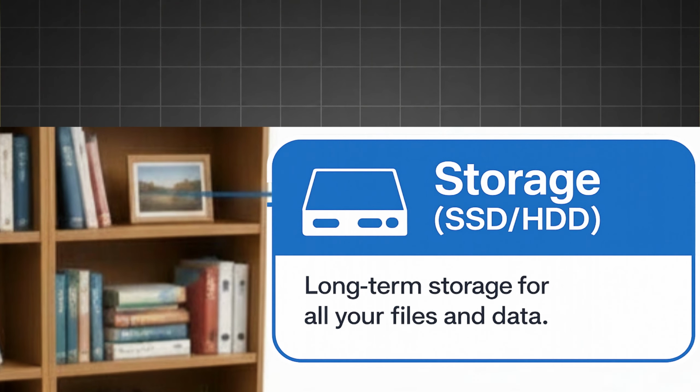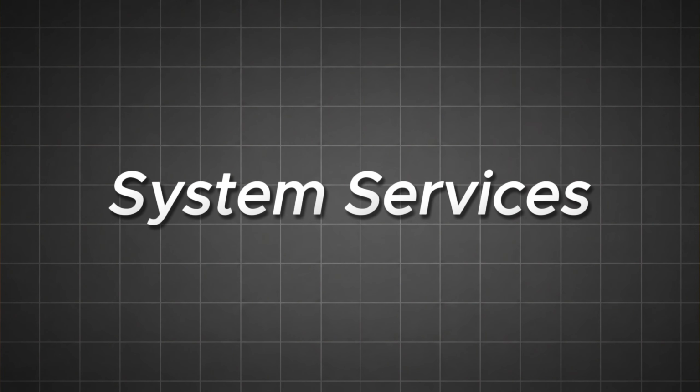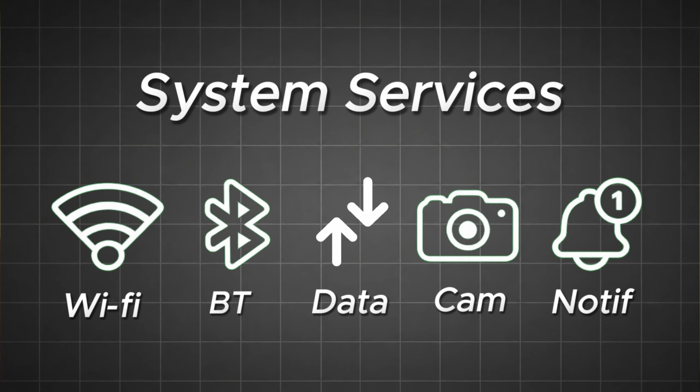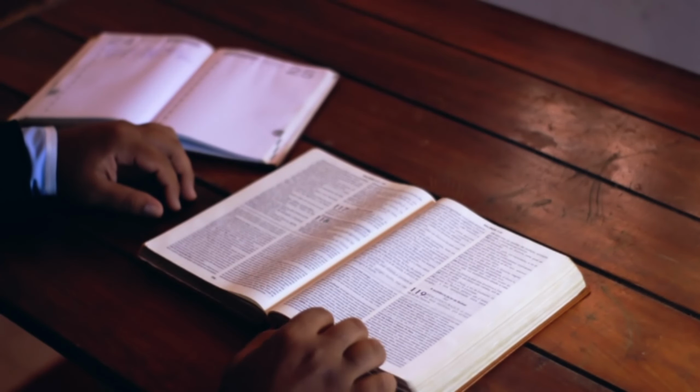Where the bookshelf behind you is the long-term storage for all your files and data. Just like a desk holds only what you are working on, RAM holds only the data your computer is actively using. System services such as Wi-Fi, Bluetooth, network, camera, and notifications also restart during the process. Restarting clears the table completely for a fresh start.